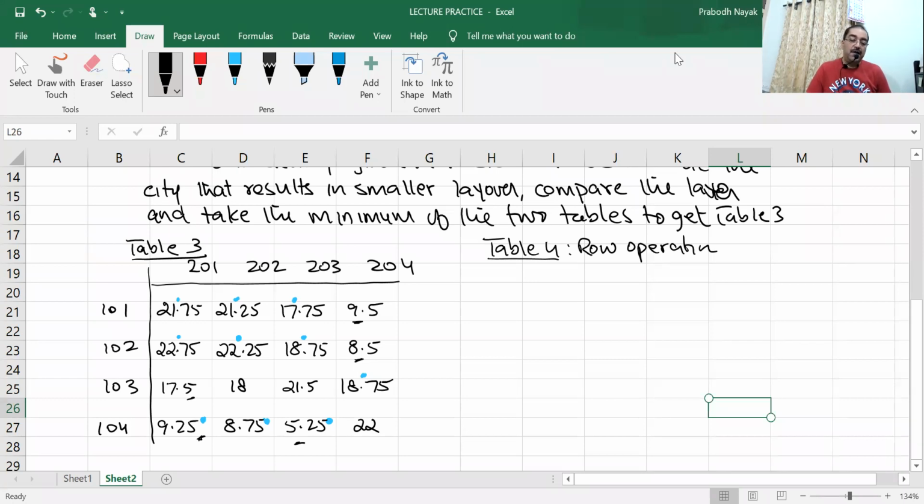Okay. Complete this first, and complete it today. After the lecture, sit and complete it. Do the row operation, column operation, and then do the same things that you are doing. Draw the lines. See if your lines are coming to the number of rows. Yes, same as before. Same operation. The only problem was to arrive at this particular table. And as I marked over here, you also mark which of the figures are coming from Jaipur. The ones marked with blue are coming from Jaipur. Why? Because in my final answer I have to write whether the pilot is going to come from Jaipur or from Delhi.